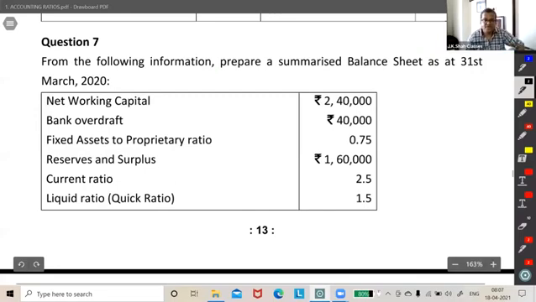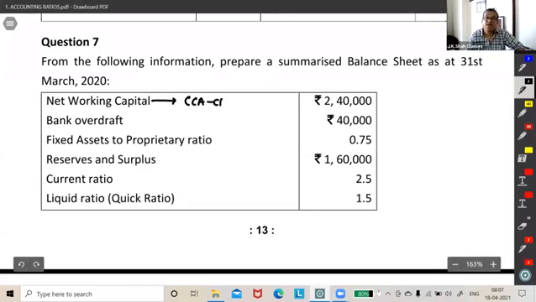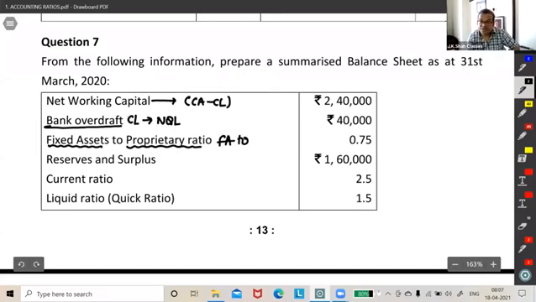Okay, people, let me read once. Net working capital. You all know that it is what? Current assets minus current liabilities. Bank overdraft is specifically a current liability, in that we consider it as non-quick liability. Guys, you remember this fixed asset to proprietary ratio, that is fixed asset to proprietors funds. We have done a similar thing in question number 2, correct? Then we are given reserves and surplus, we are given current ratio, and we are given liquid ratio, that is quick ratio.